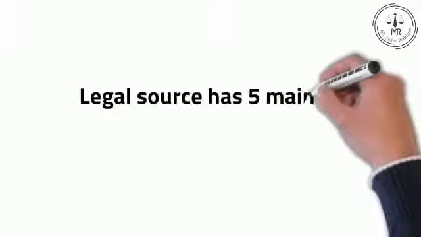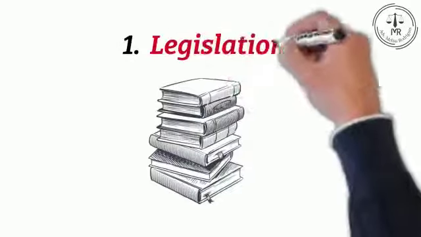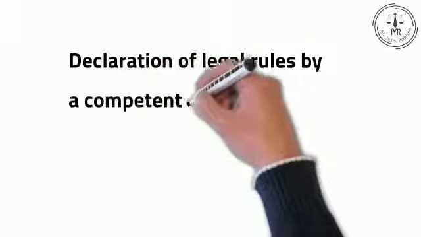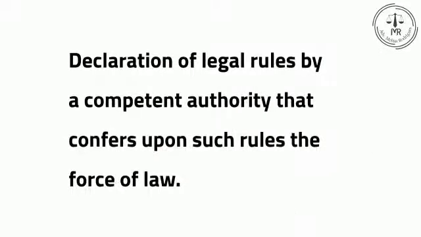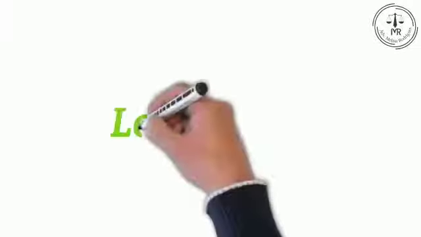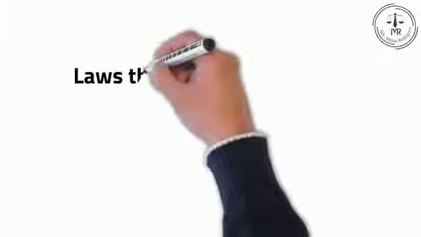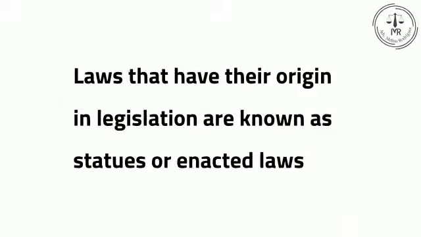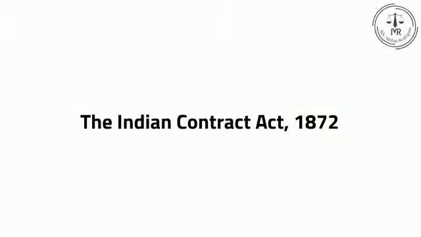Legal source has five main subcategories which are as follows. First, legislation. Legislation means declaration of legal rules by a competent authority that confers upon such rules the force of law. The competent authority is known as legislature and the persons involved in making laws are known as legislators. Laws that have their origin in legislation are known as statutes or enacted laws. Example, the Indian Contract Act of 1872.